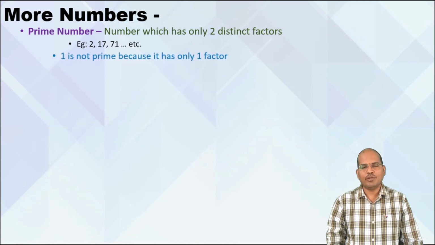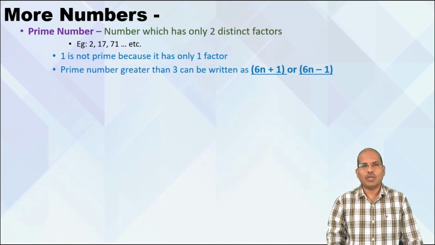Now, giving more examples, you can learn things, but keep in mind one is not prime because one has only one factor. A number is prime only when it has two factors, and only two factors, and those two should be distinct factors. So keep in mind.